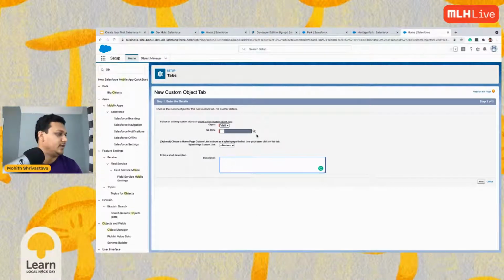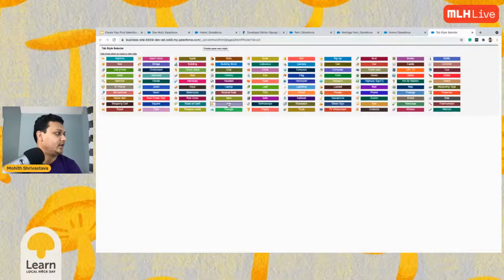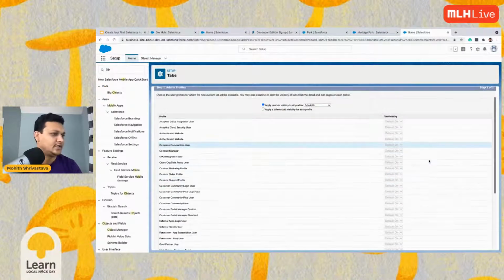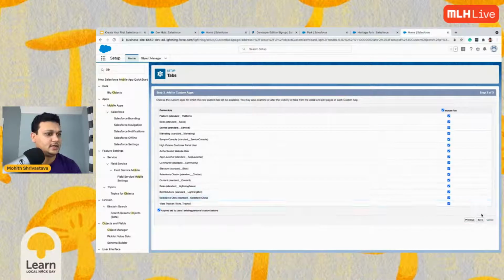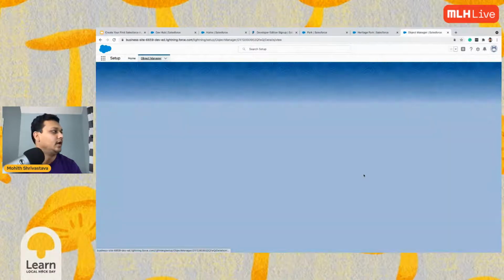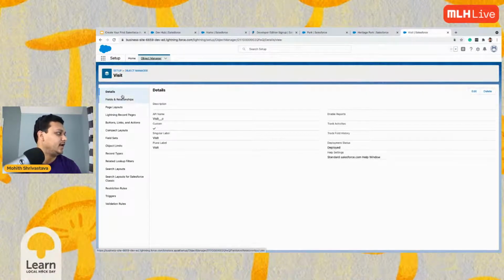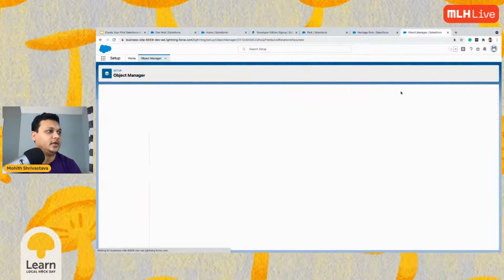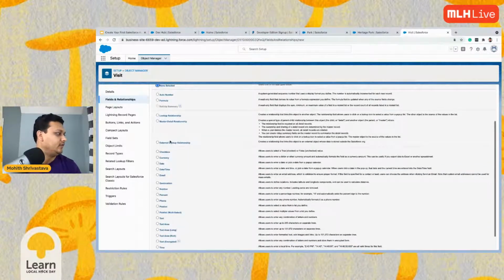Yeah, so now in the tab style, I'm going to just select something and say next, save. There you go. So now we have visits, right? Now we want to link the visit and the park object. So what we will do is we'll say new, and then we will create a lookup or a master detail.